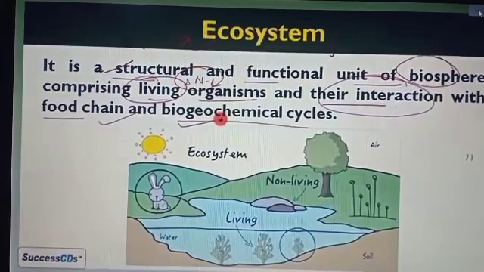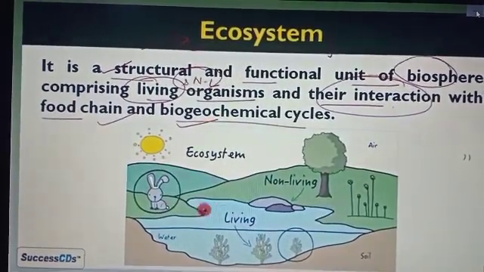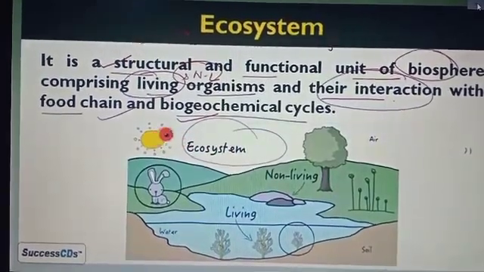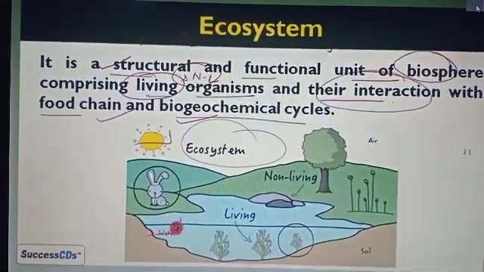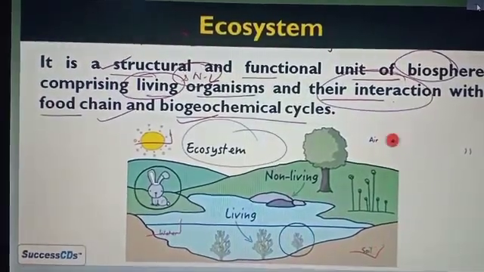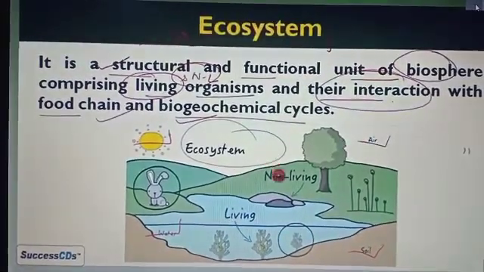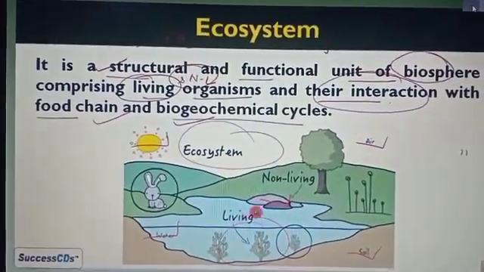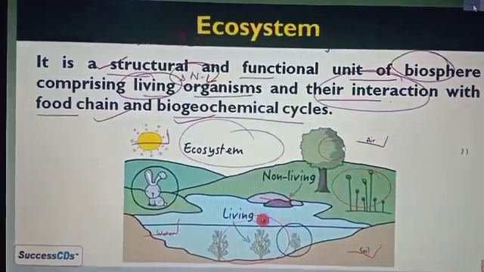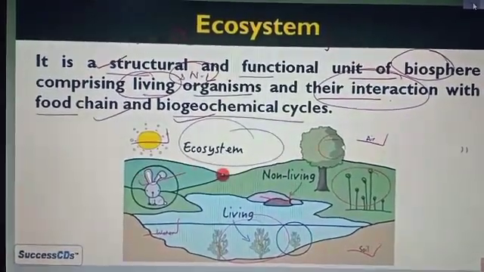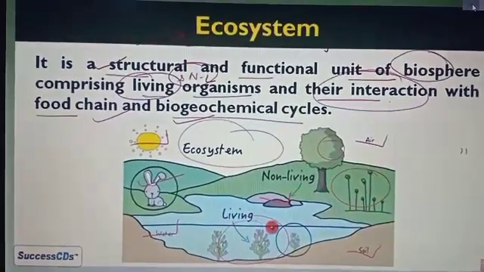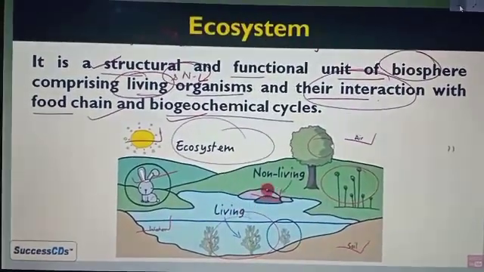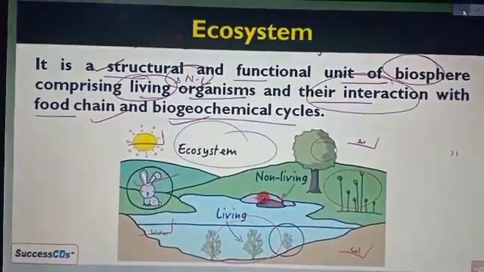Here you can see in the figure an example of an ecosystem. In it the non-living things are mentioned and the living things also. The rabbit, the tree and the plants all come under living things, whereas among non-living things there is the sun and water, which are non-living factors. All these things interact with each other and form the biosphere, and the structural and functional unit of the biosphere is the ecosystem.